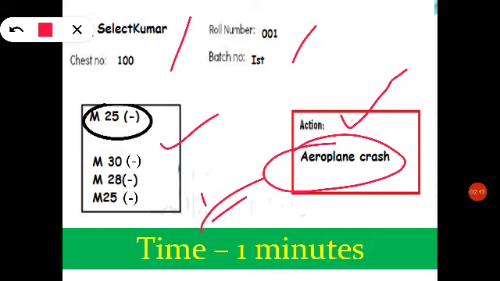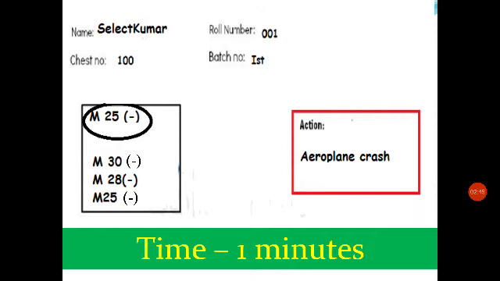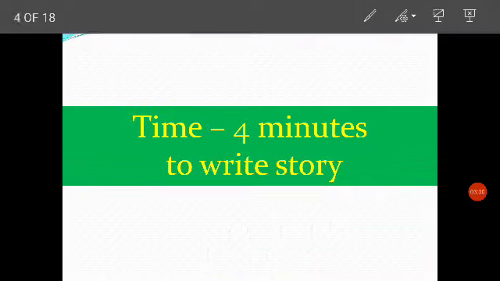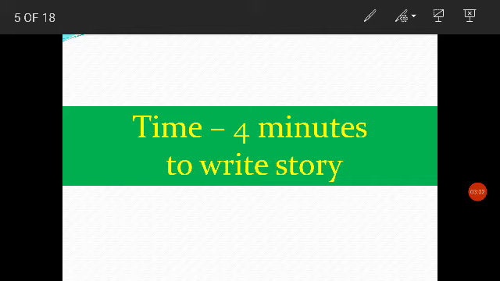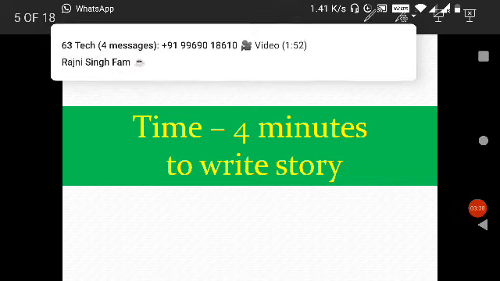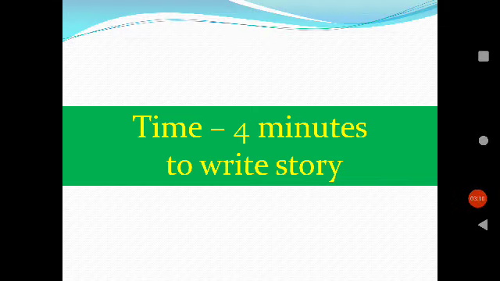So after writing moods, you have to see what is the visible action. As per me, the action is an aeroplane crash situation. Although it's not a very positive thought, that is what is visible. Then you get 4 minutes to write the story. The picture will be shown only once, and that will be only for 30 seconds.